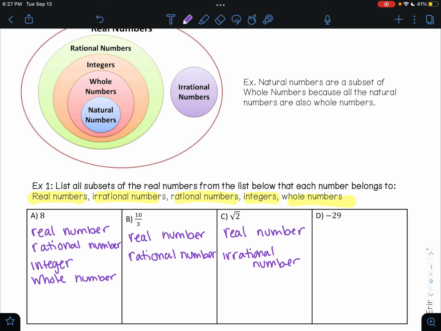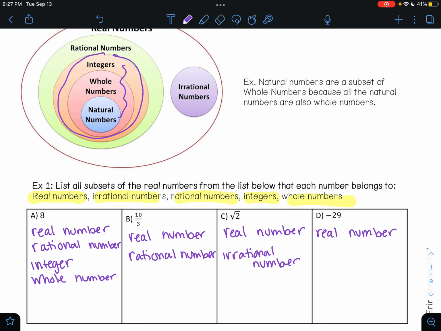It's not rational because I can't write the square root of 2 as a fraction. And it's not an integer, and it's not a whole number, and it's not a natural number. These three things right here, integers, whole numbers, and natural numbers, are all non-decimals and non-fractions. Negative 29 is a real number. It is a rational number because you could write that as a fraction. And it is an integer.